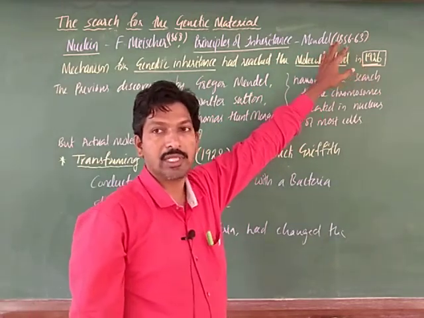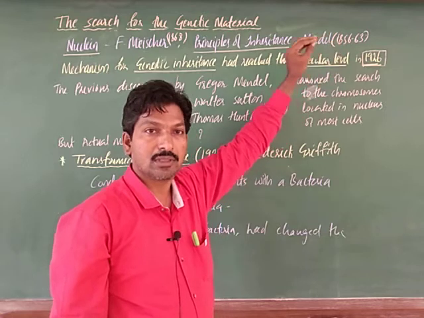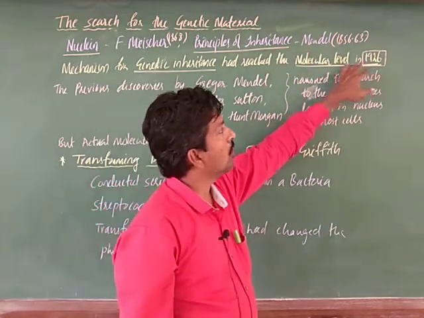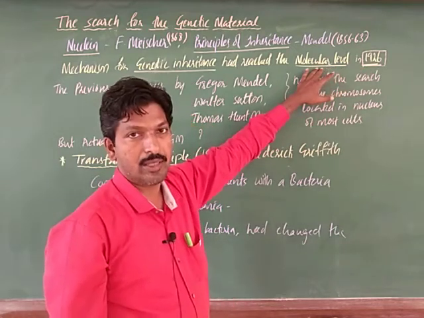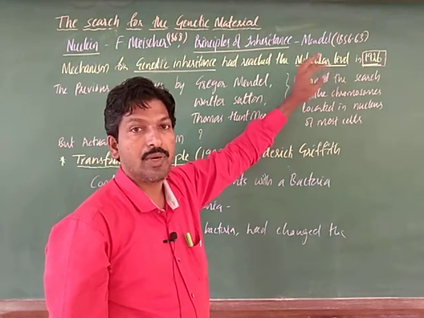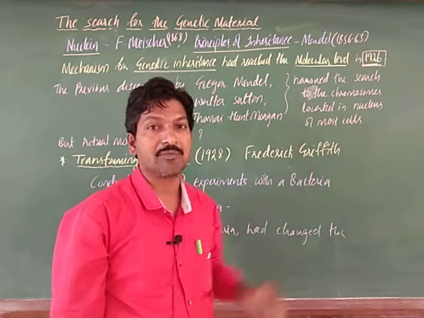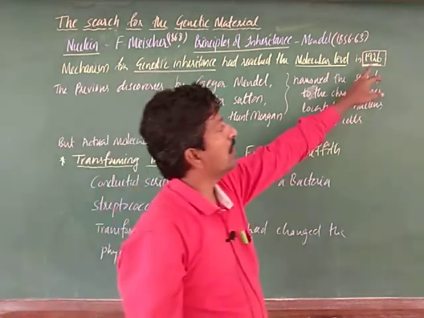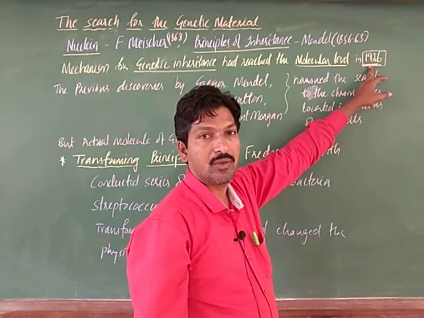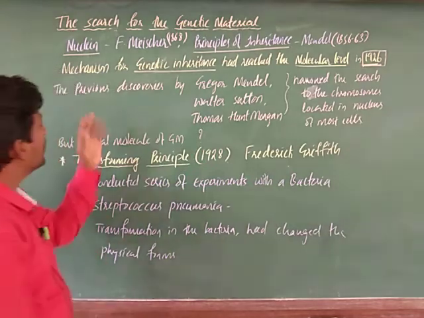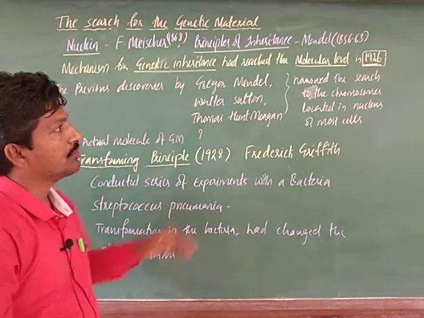Previously, in the 19th century, people started explaining genetics, but the search for genetic material reached the molecular level, the chemistry of the genetic material, in the 20th century. That is 1926. Let us see the previous discoveries before this one.